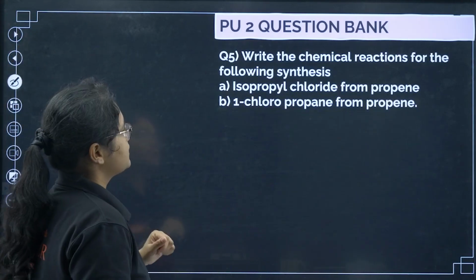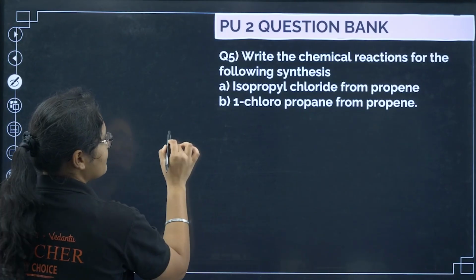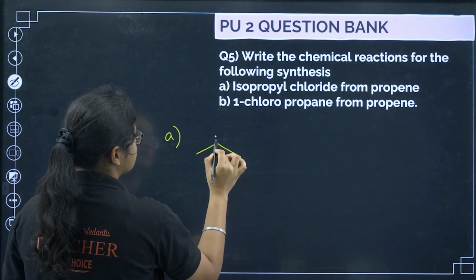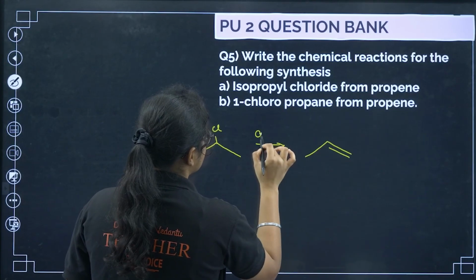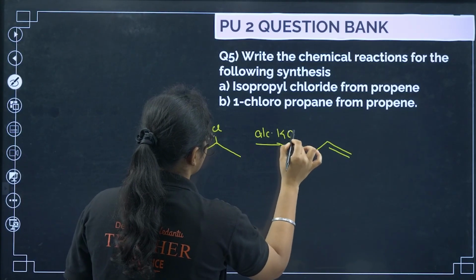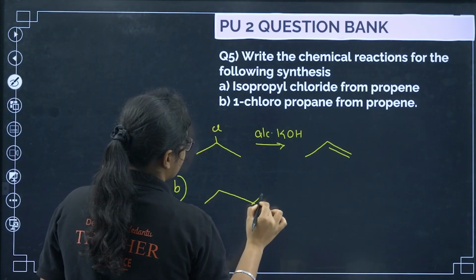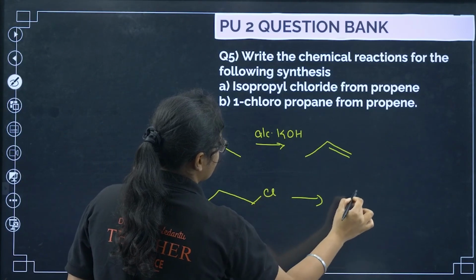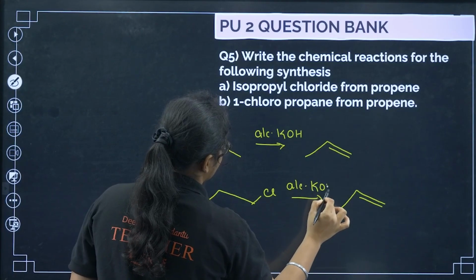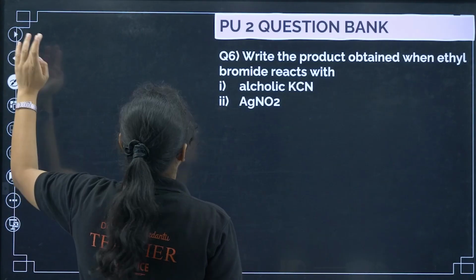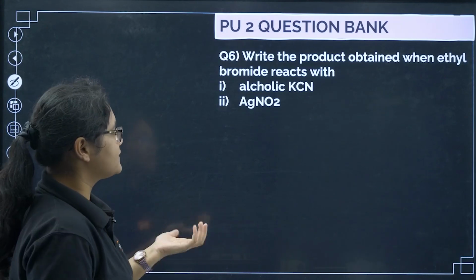Next, question number 5, write the chemical reactions for the following synthesis. If you have isopropyl chloride and you want to prepare propene, what is the reagent we need? Alcoholic KOH. Next we have 1-chloropropane, and again propene here. The same reagent is required, that is alcoholic KOH.